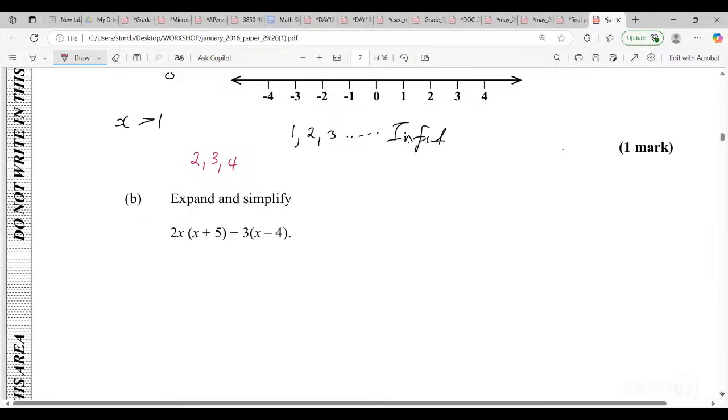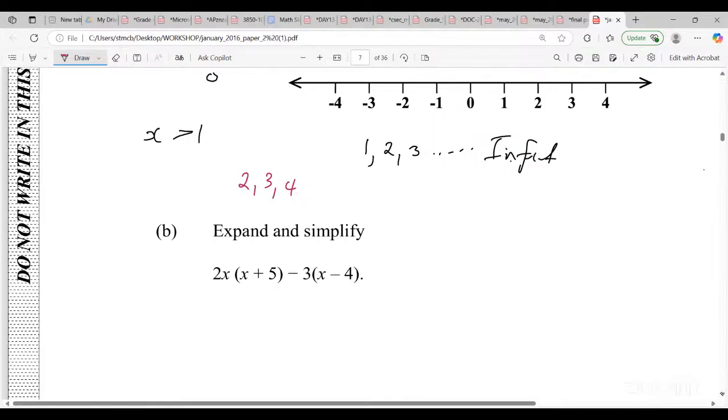I could expand. Because if I go in the comment section, I'm going to slow down, because you guys have made something different. So we have 2x times x, which is going to give us 2x squared. And then 2x times 5 is going to give us 10x. Next, we have minus 3. Be careful when you're multiplying by minus. So negative times a positive, negative. Negative times negative rather, positive.